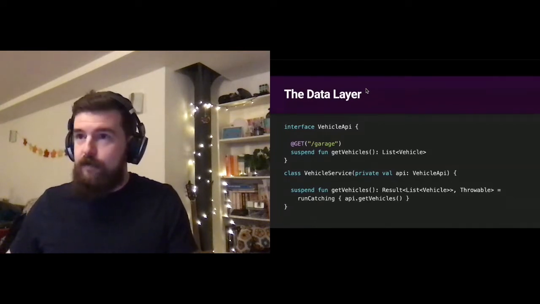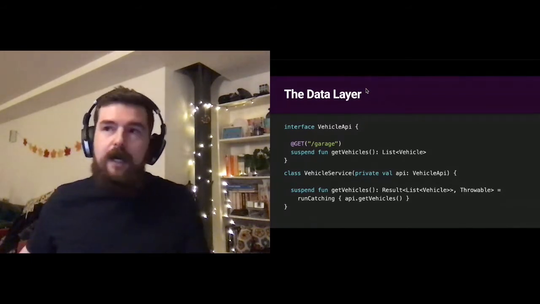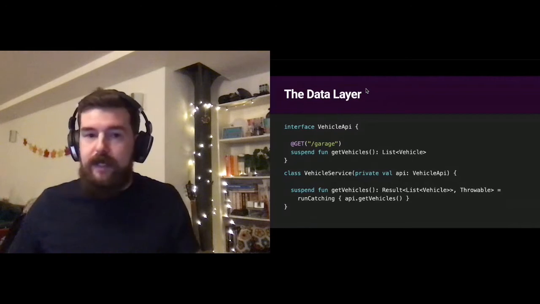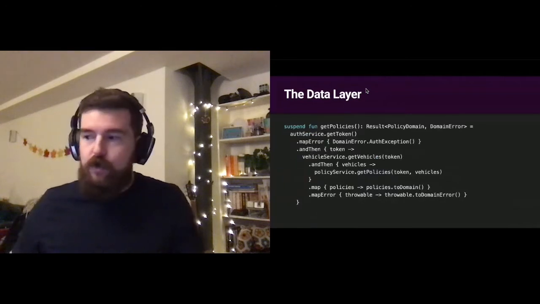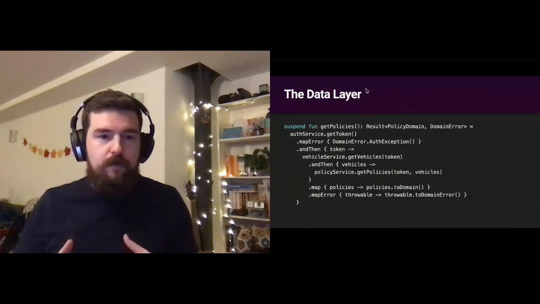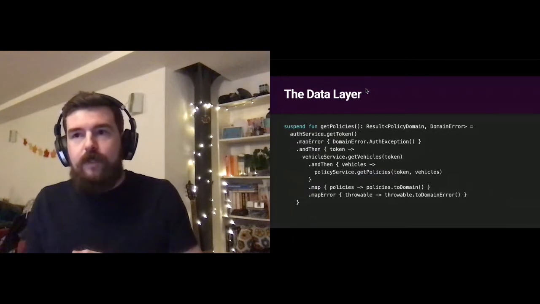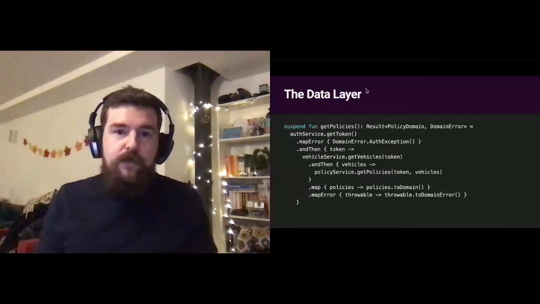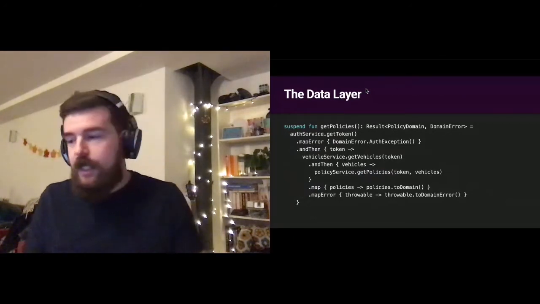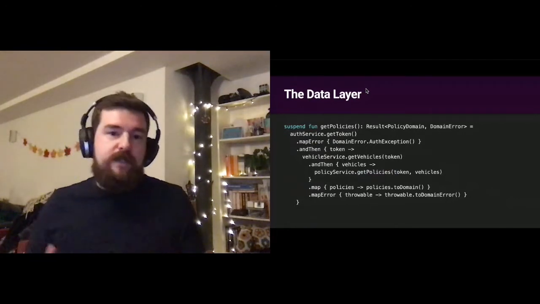So once we were comfortable with that and comfortable that it worked the way we expected, we started doing some slightly more complex stuff. Here's an example of a typical kind of interaction that you might be able to do using this kind of construct. So we have a suspending function here. It calls a bunch of other suspending functions. But what we're able to do here is we call the auth service to get a token.